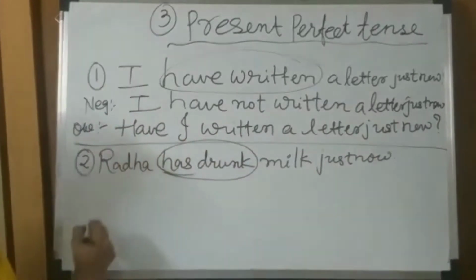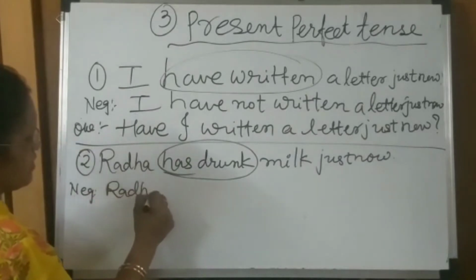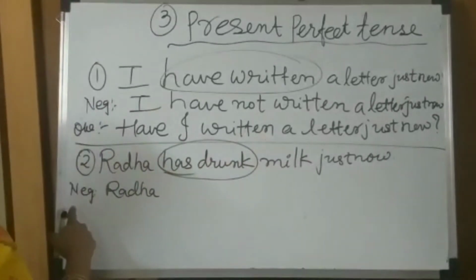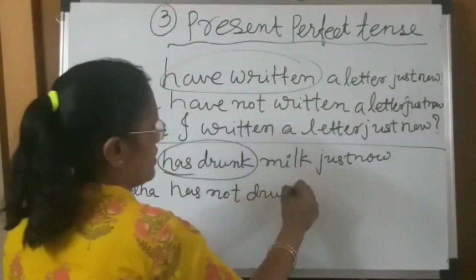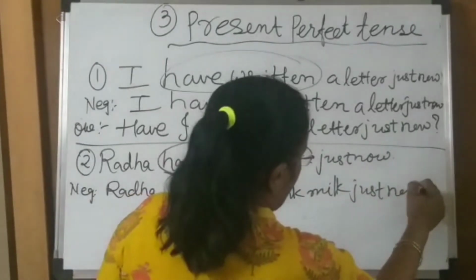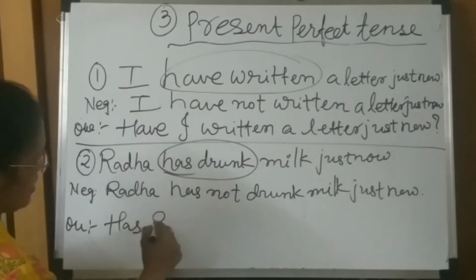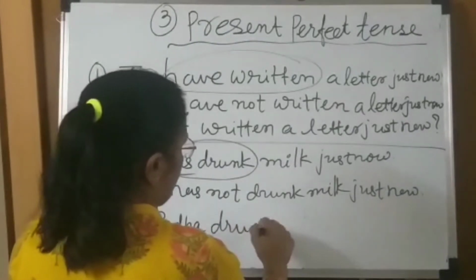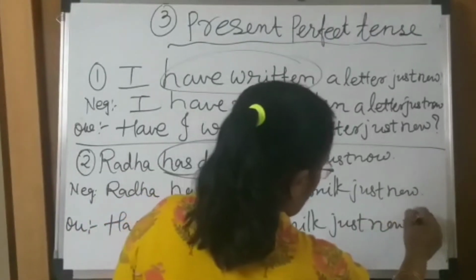Has drunk. Then how do we make a negative here? The sentence is: Radha has drunk milk just now. If we want to make it negative, then Radha has not drunk milk just now. And the question is: Has Radha drunk milk just now? Question mark at the end.